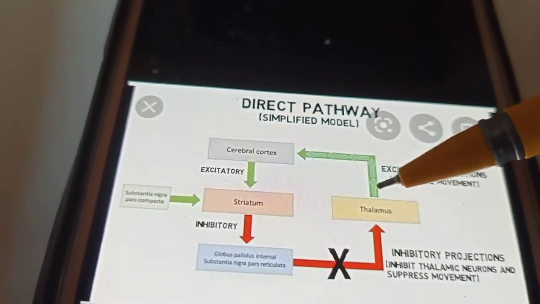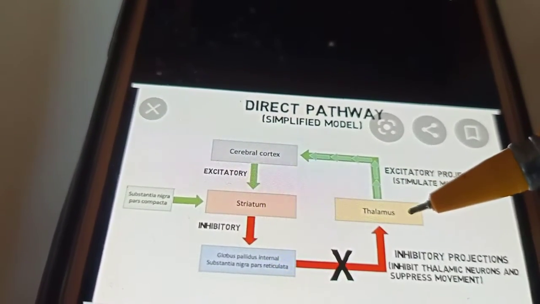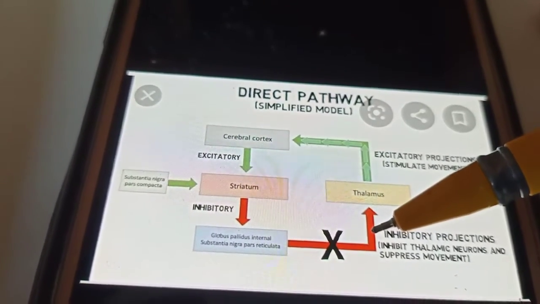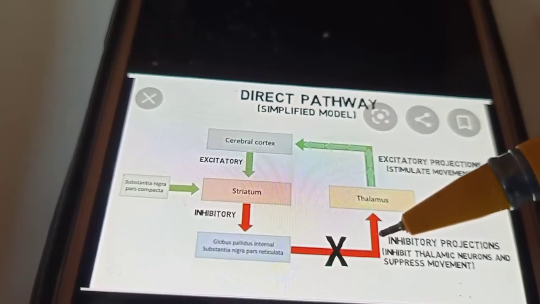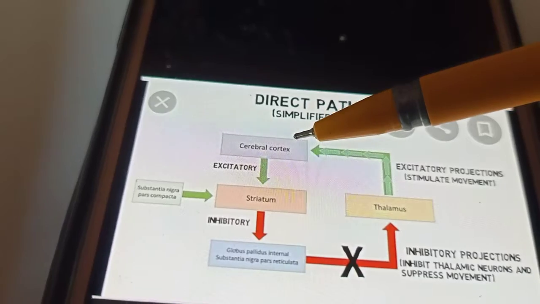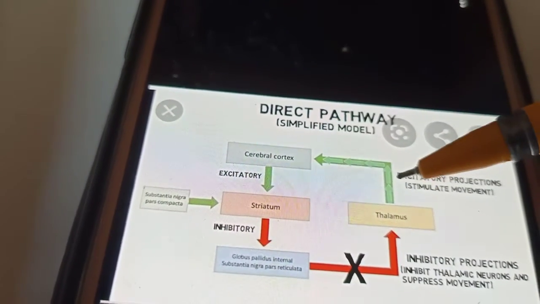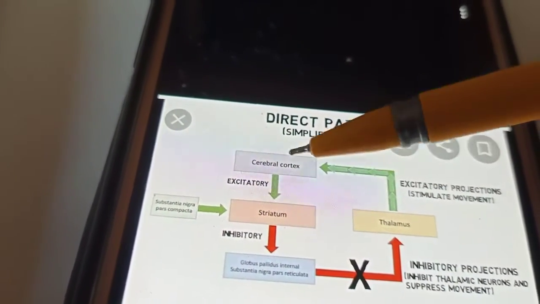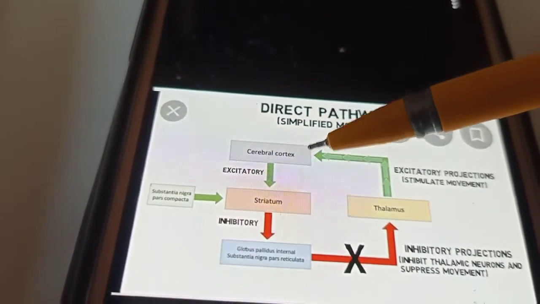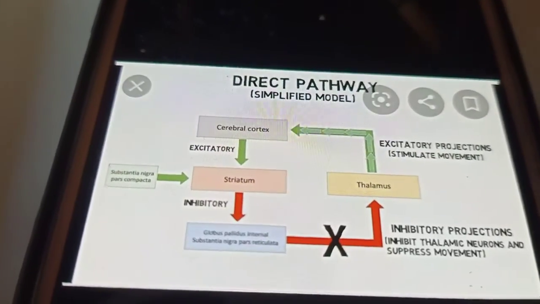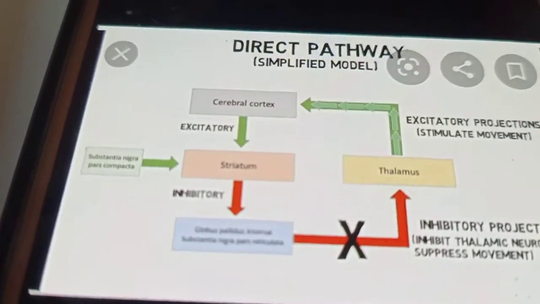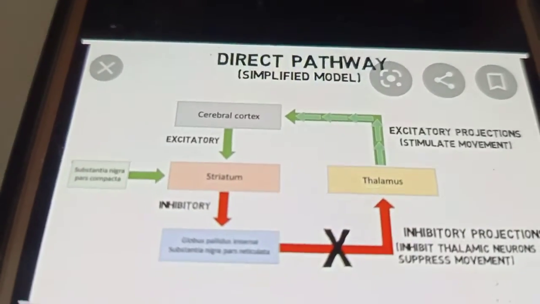So now what happens? The thalamus is free to send the stimulatory signals to the motor cortex via glutamate. And then the motor cortex gets excited and it sends signals to various muscle groups in the spinal cord, which ultimately leads to movement. So this pathway is the direct pathway. Now we'll proceed further to the indirect pathway.